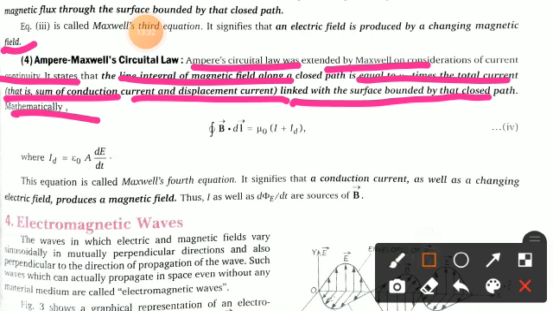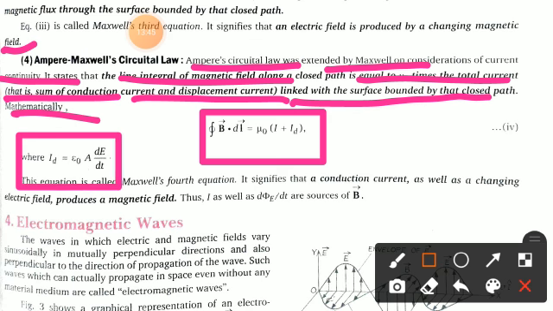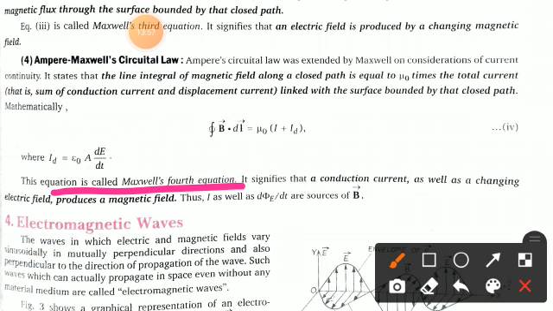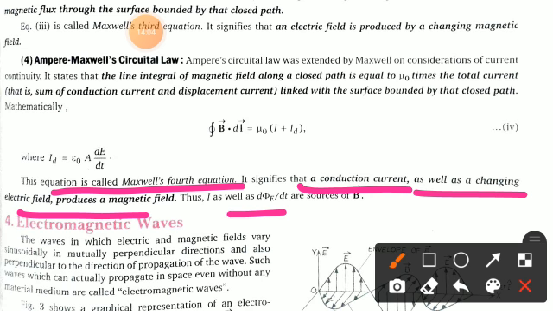Mathematically you can write it like this: closed integral of B·dl = μ0 (I + Id). And you know very well, in the previous topic we derived the relation that the displacement current is equal to ε0 dΦ_E/dt. So this equation is called Maxwell's fourth equation. It signifies that the conduction current as well as the changing electric field produces a magnetic field. Thus I as well as dΦ_E/dt are the sources of the magnetic field.